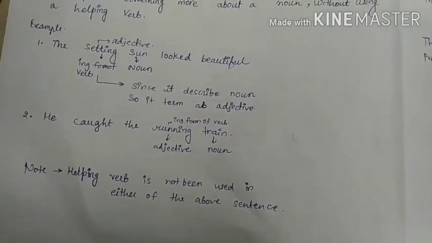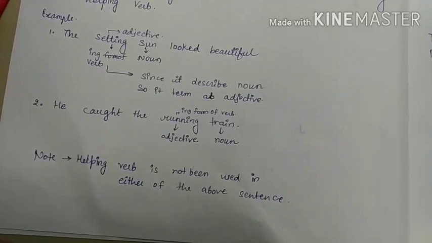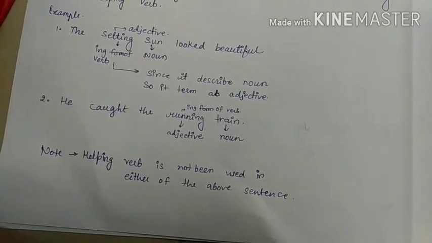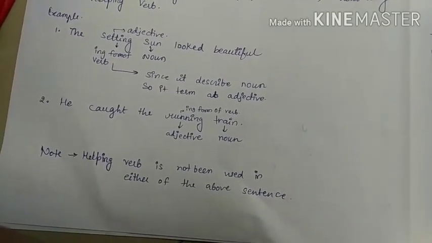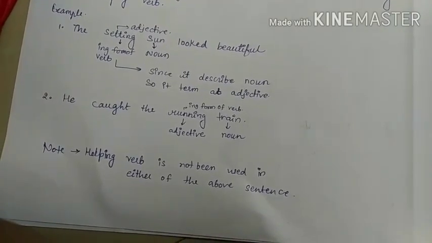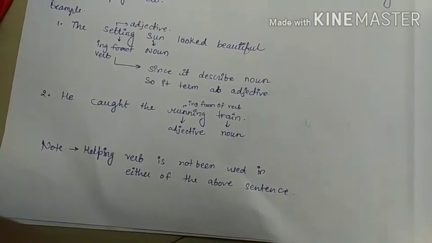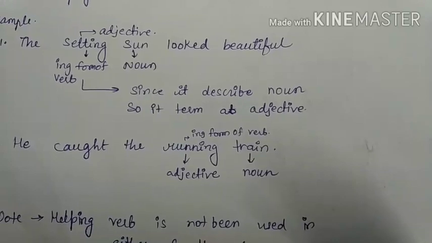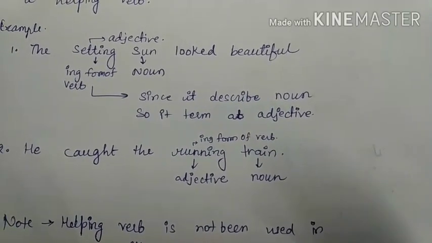For example, the setting sun looked beautiful. Now here, since setting is describing a noun, that is sun, it is termed an adjective.